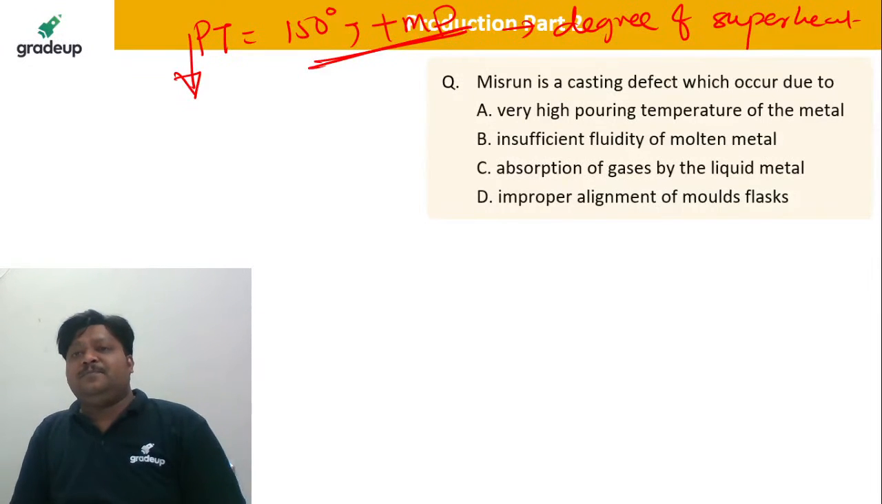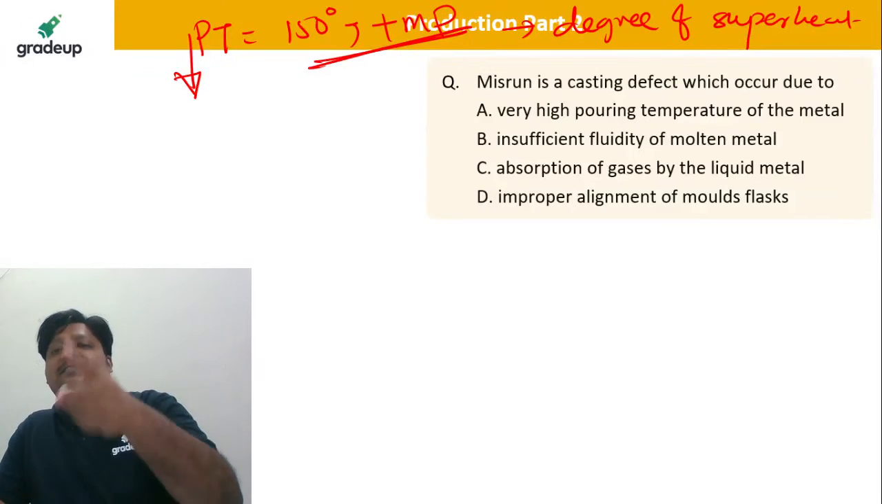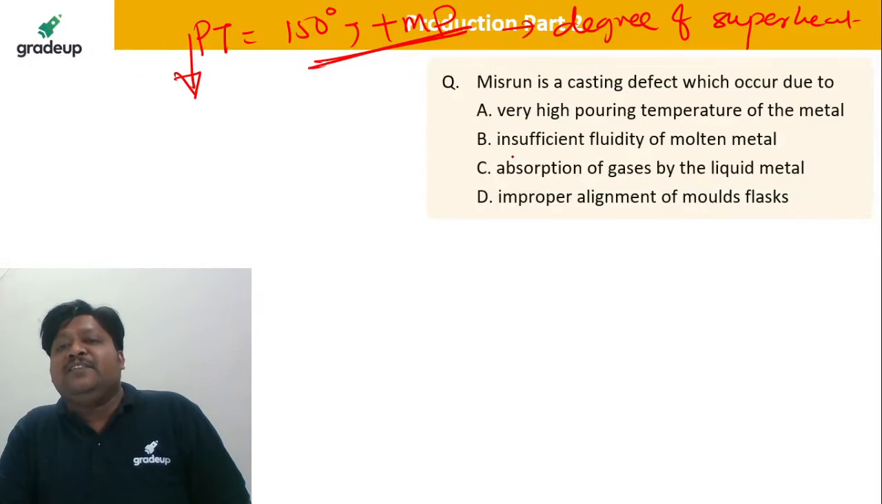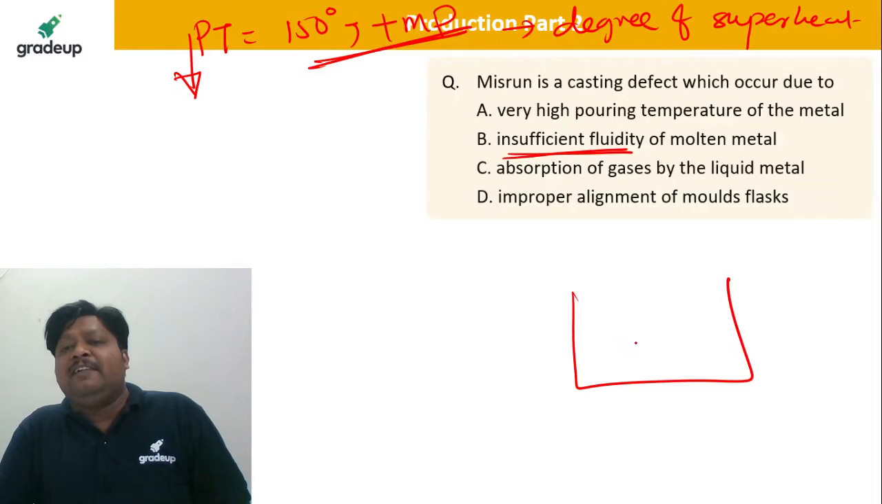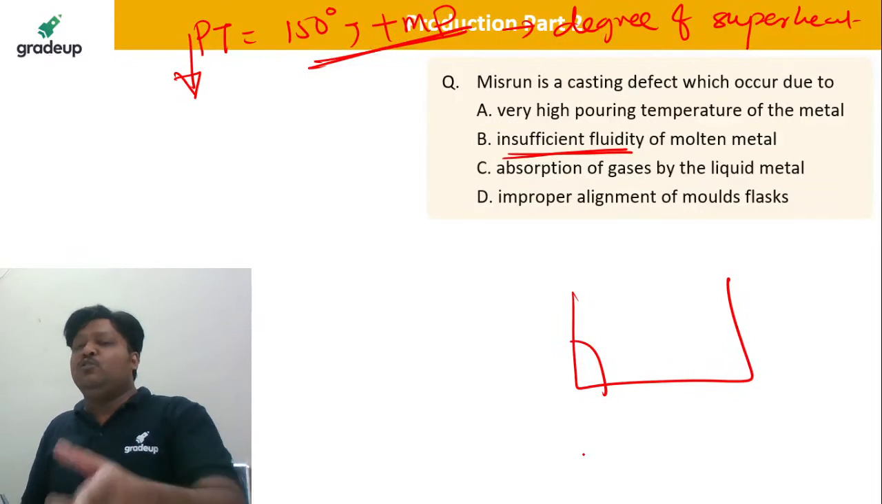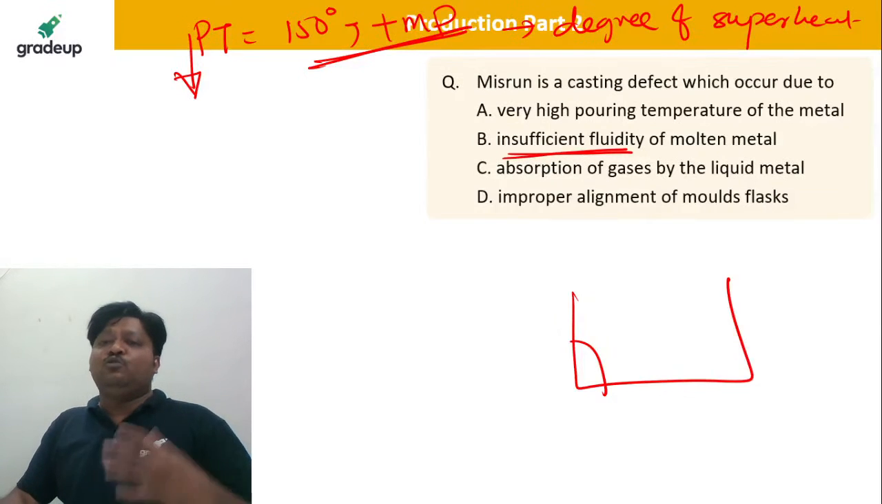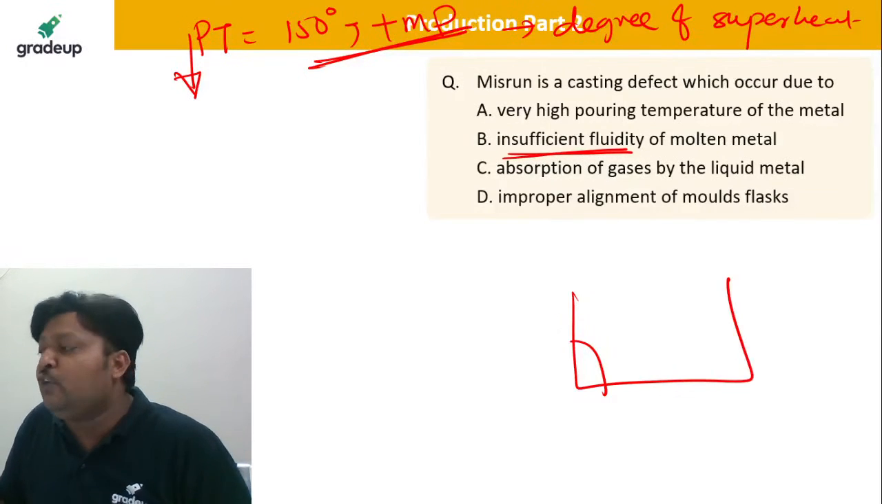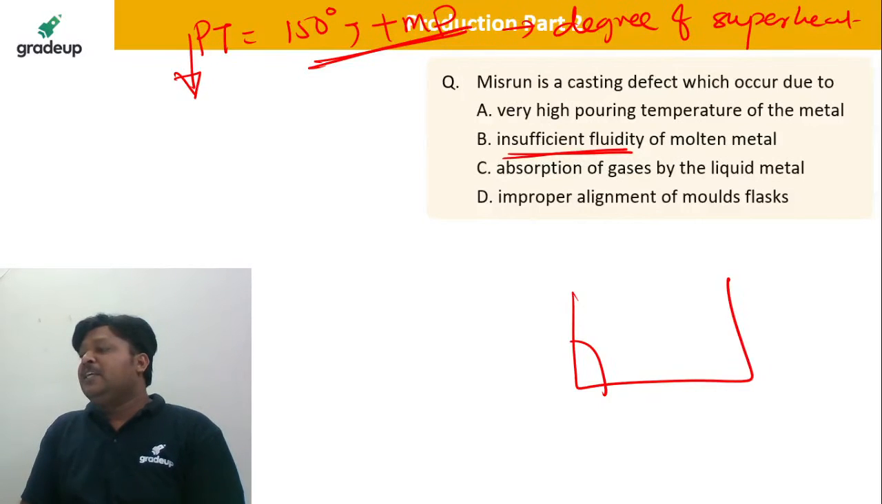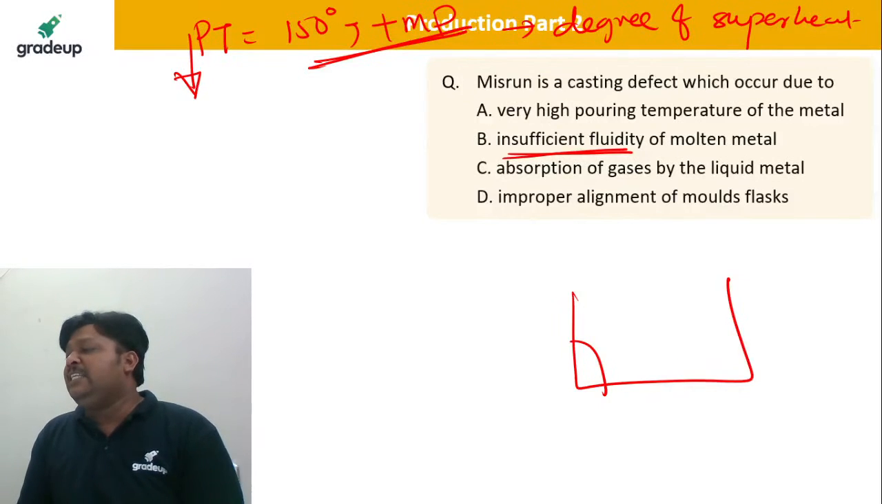Misrun is the defect which occurs when some part of the mold cavity is left unfilled by the molten metal. This is because of an insufficient degree of superheat or insufficient fluidity of the molten material. So B is correct, very nice.